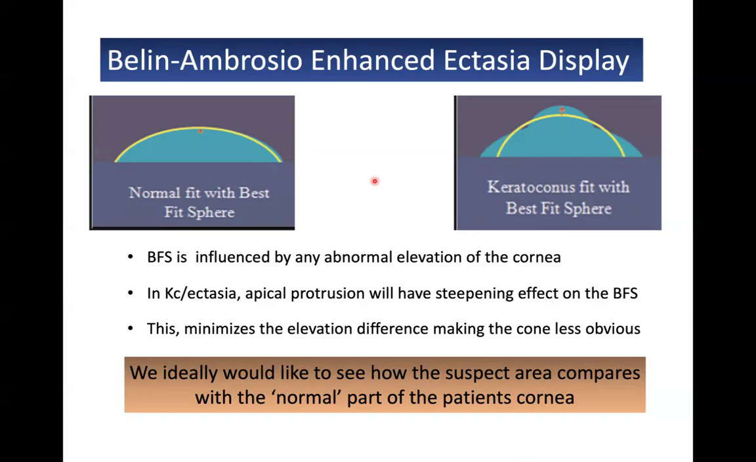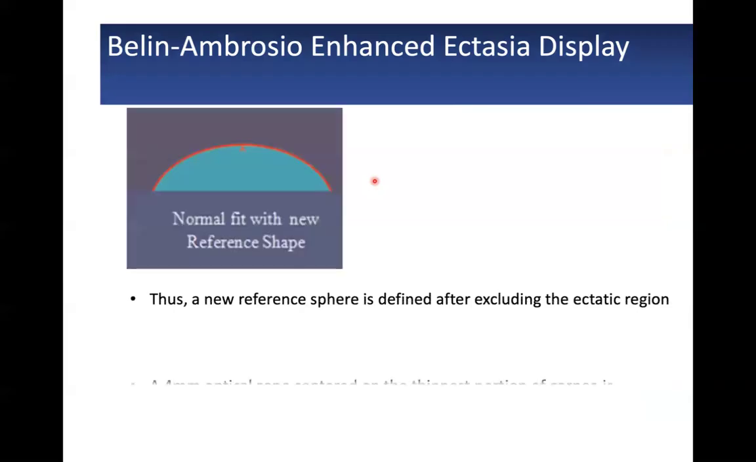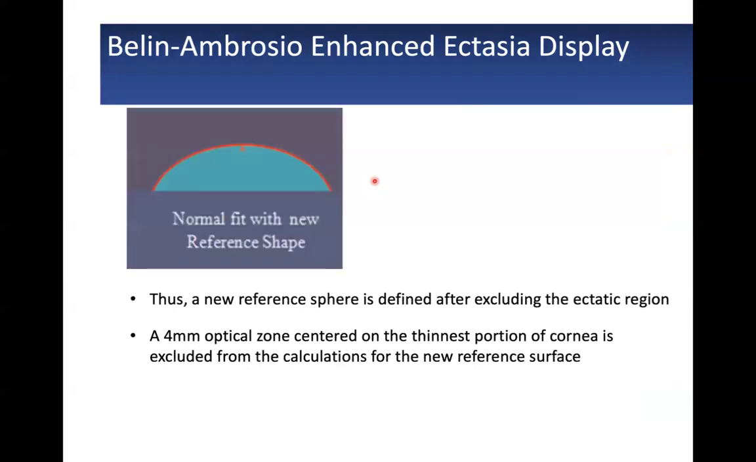So how do we do this? They made a new reference sphere. Usually the thinnest center portion is the steeper portion, right? So they just took out the thinnest 4 mm zone where the steep cornea is, and then they made the best fit sphere.